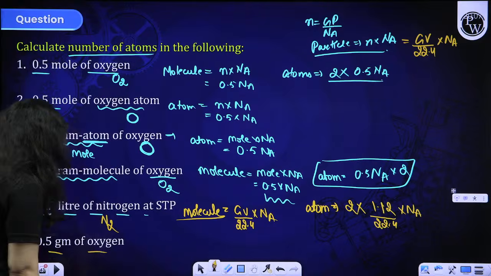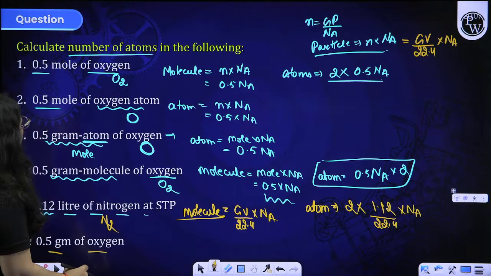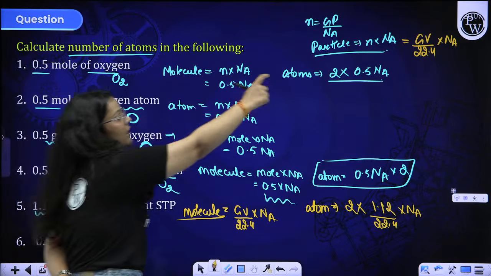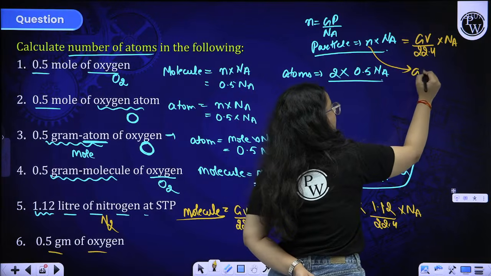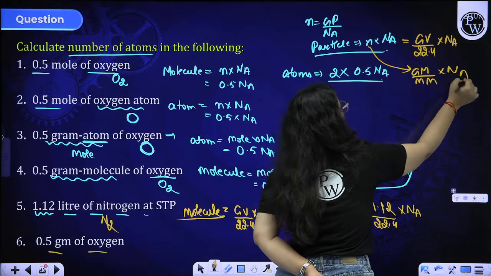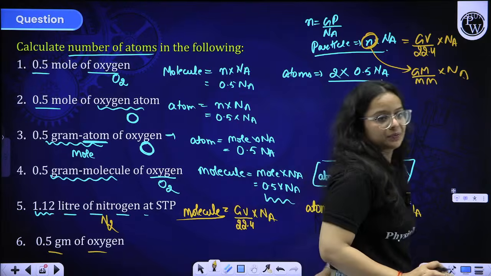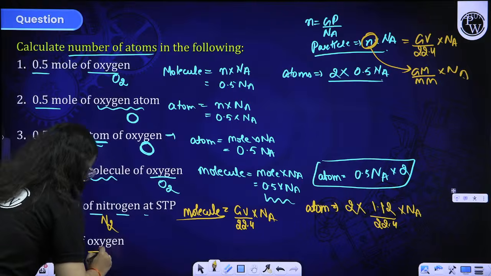Next, 0.5 gram of oxygen. Grams is given to you, so you just have to replace the mole term with given mass by molar mass into Na. In this N, that is the number of moles, you just replace the term as well, beta. So here 0.5 gram oxygen, oxygen is O2.